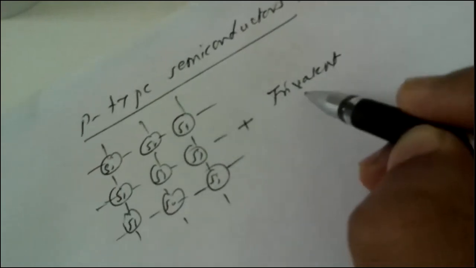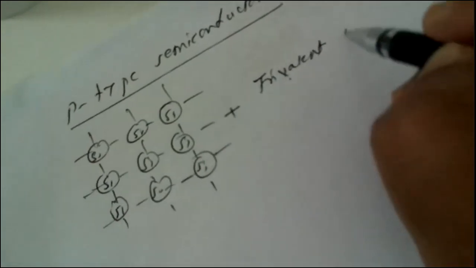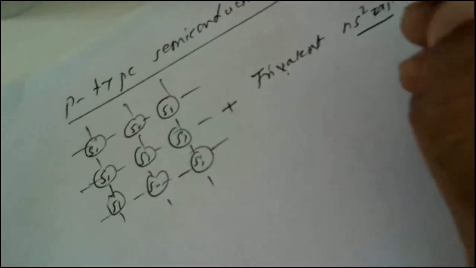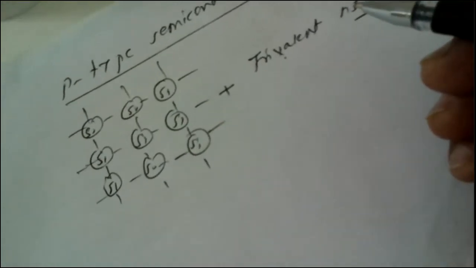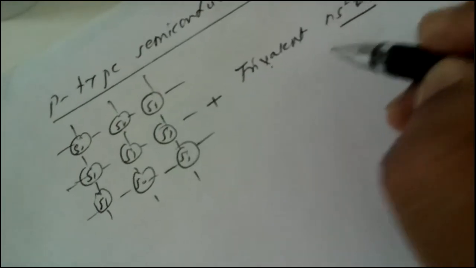Now suppose a trivalent impurity, which contains ns2 np1, here I would like to give you one example of boron or aluminium.